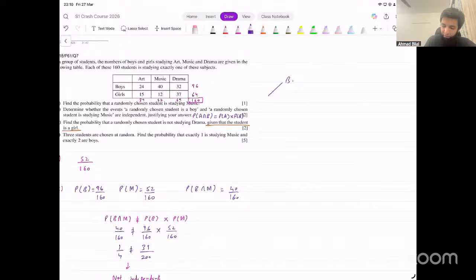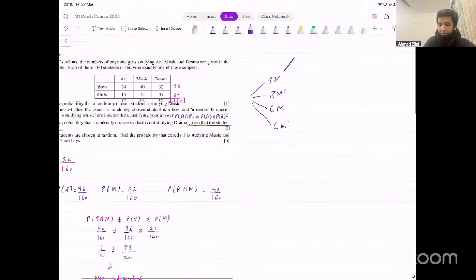So you can have boy music, boy not music, girl music, girl not music. That will be your first step. And then you'll have the same steps further: boy music, not music, girl music, not music. So it will continue like this.